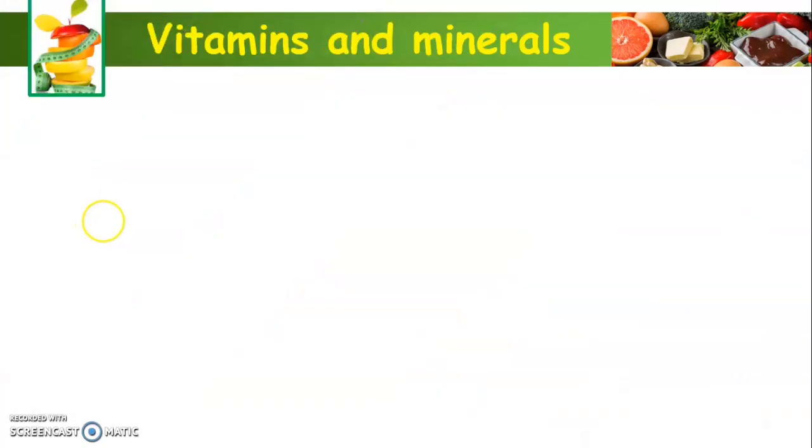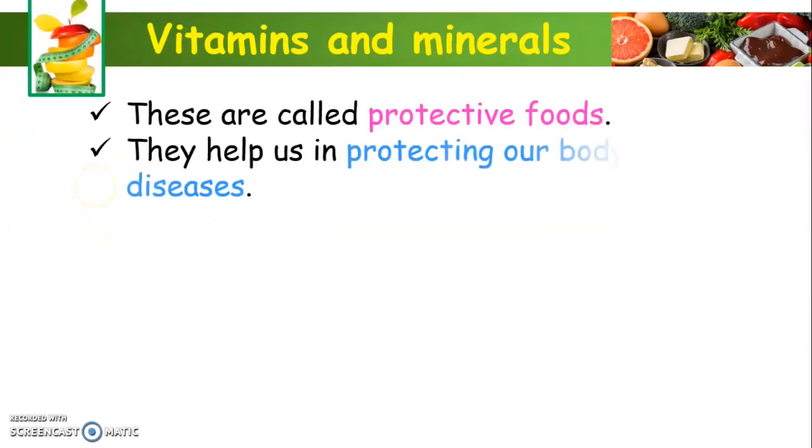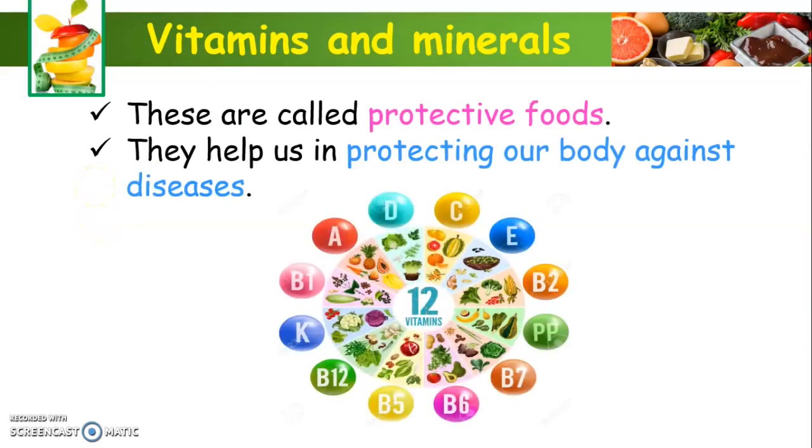Now vitamins. What are vitamins and minerals? Vitamins are protective food. Vitamins help in protecting our body against diseases. Vitamins also help in keeping our eyes, bones, teeth, gums healthy. Vitamins are of different kinds known by different names, such as vitamin A, vitamin C, vitamin D, vitamin E, vitamin K. There is a group of vitamins called vitamin B, which is known as B complex.